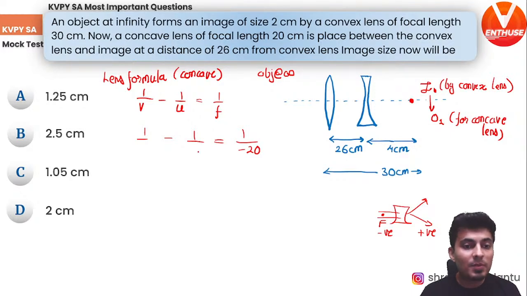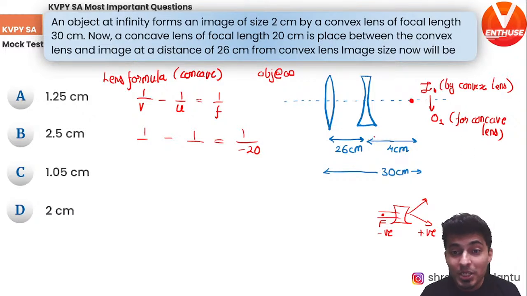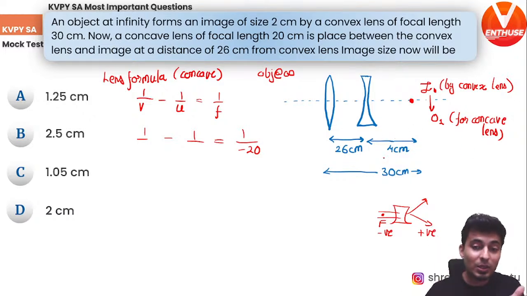Great. Object distance. Where is the object? Object is at plus 4. Do you see that? It's on the positive side. So this object distance will be plus 4. V, I do not know what it is. So now let's solve this.